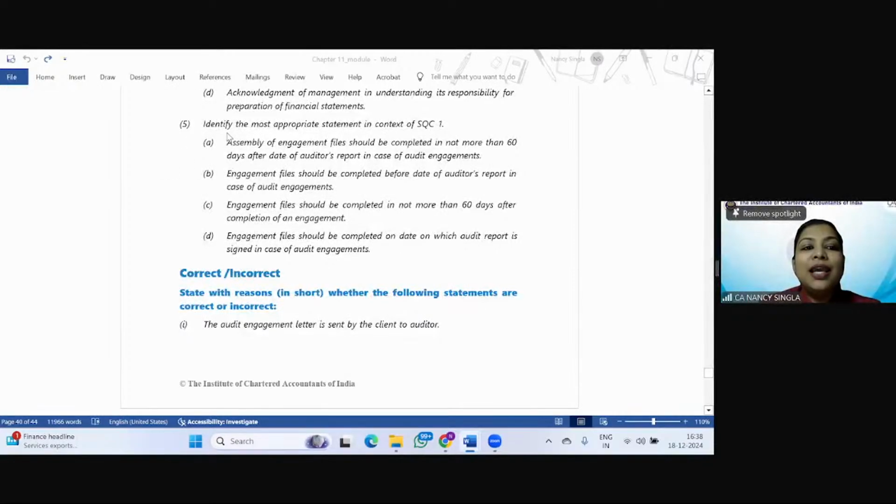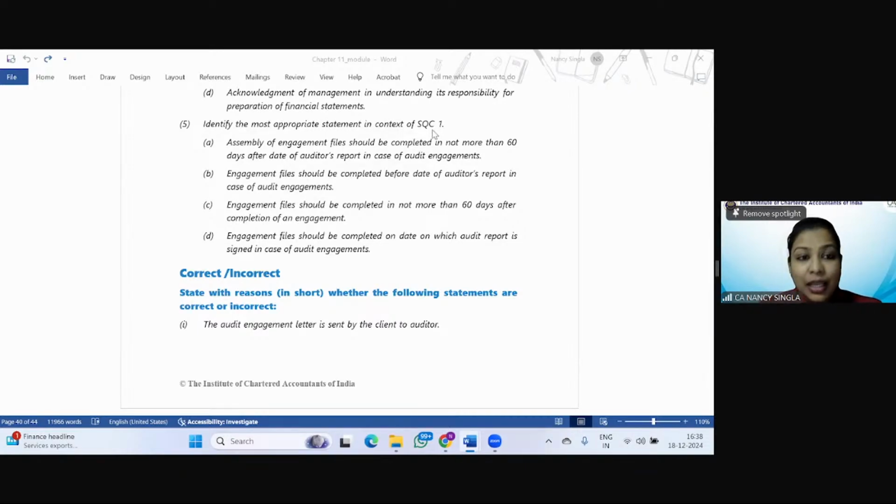And the last one, identify the most appropriate statement in context of SQC 1. So students, as I always say, you have to read the question also carefully, apart from the options that are given. It says most appropriate, right? A. Assembly of engagement file should be completed in not more than 60 days after the date of auditor's report in case of audit engagements.